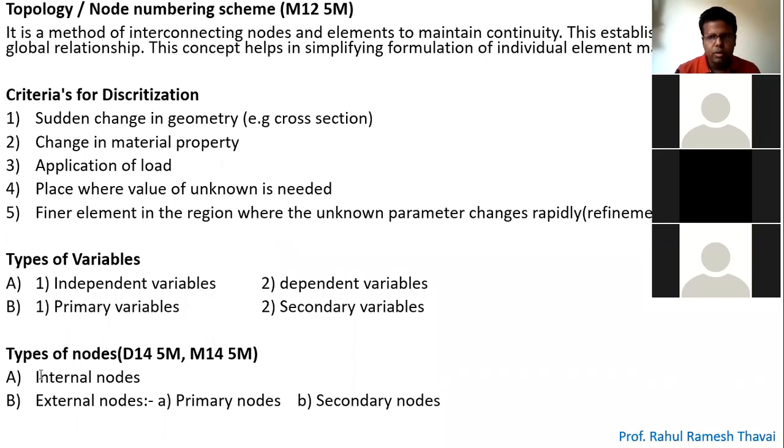Now let's go to the next point: types of nodes. There are basically two types of node, internal nodes and external nodes. External nodes can be primary nodes or secondary nodes. So let's move to the next point.